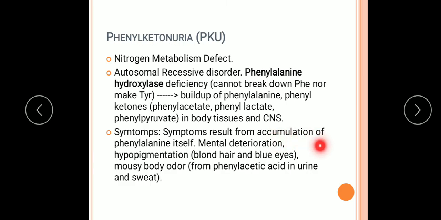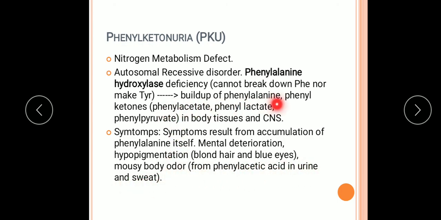Symptoms result from the accumulation of phenylalanine itself, because this phenylalanine cannot be broken down into the products. Because of the deficiency of phenylalanine hydroxylase, it accumulates in the body. Symptoms are mental deterioration, hypopigmentation, because pigment is also not formed here, blonde hair and blue eyes, and mousy body odor from phenylacetic acid in the urine and sweat.